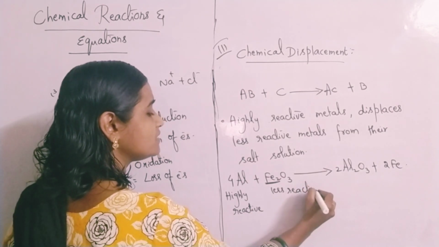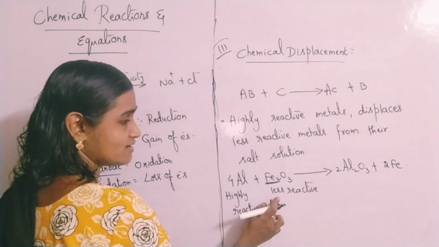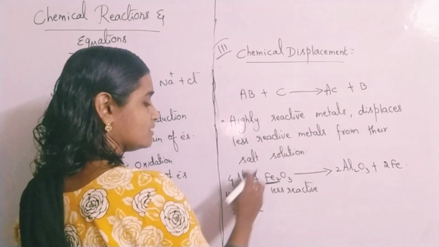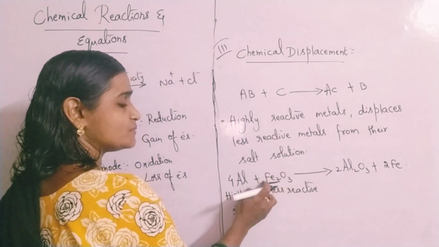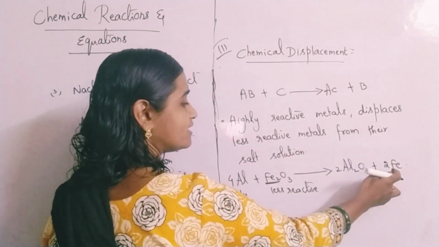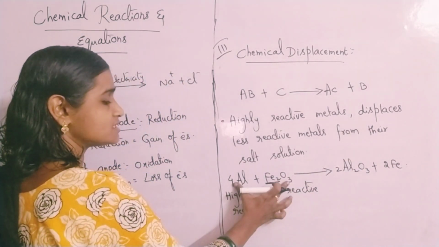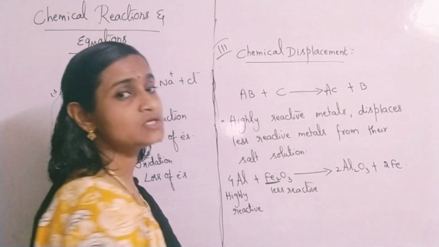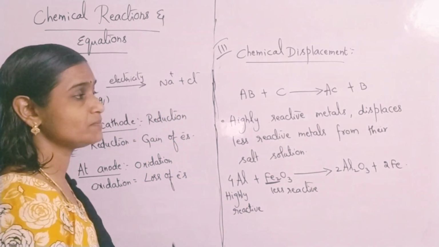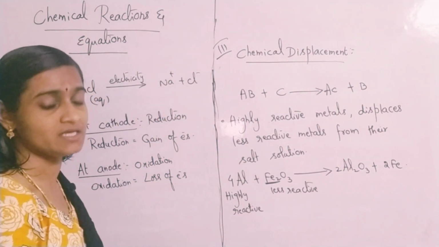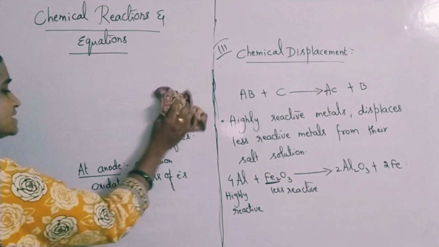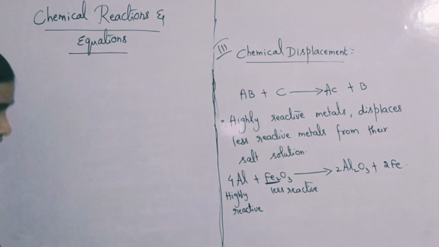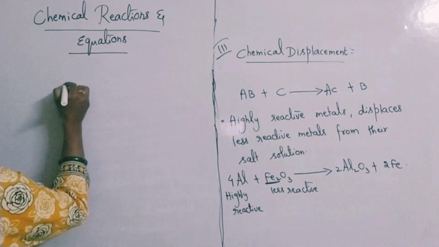Here aluminium is more reactive than iron. That's why the place of oxygen and iron has been displaced. Iron got separated out and aluminium and oxygen mix together to form aluminium oxide. That means displacement is happening here. Then we'll look at one more example.